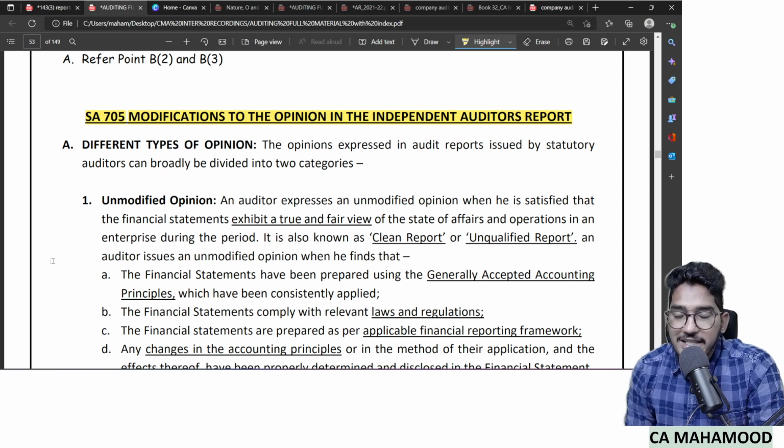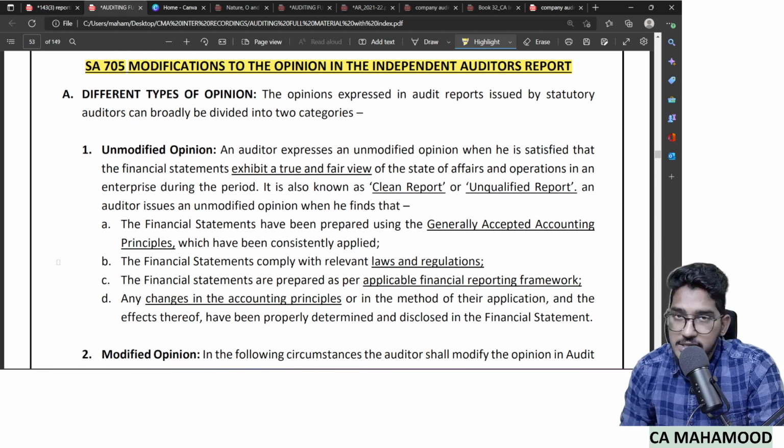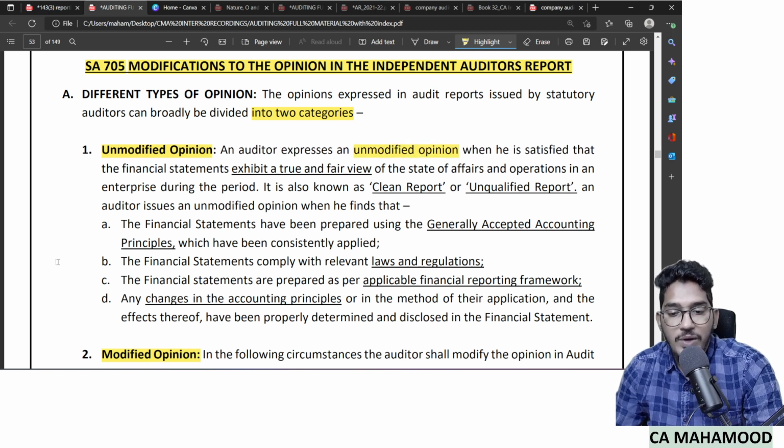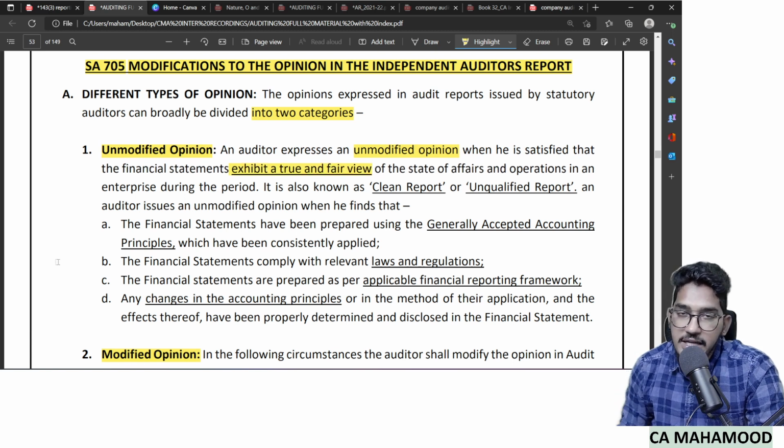The opinion expressed in audit reports issued by statutory auditors can be broadly divided into two categories. What are they? One is unmodified, the other one is modified opinion. Let us see what they are saying about unmodified opinion. An auditor expresses an unmodified opinion when he is satisfied that the financial statements exhibit a true and fair view of the state of affairs and operations in an enterprise during the period.